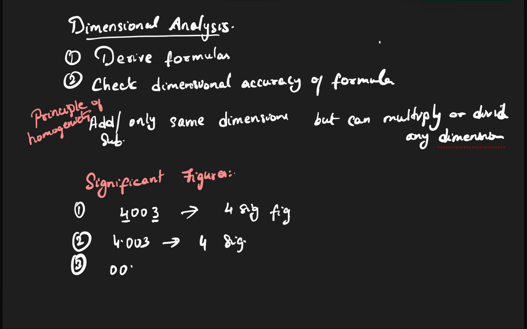Whatever zeros are coming before the number are not considered significant. So this has one significant figure, only one significant figure. These zeros are not considered significant because they are coming before the number. Okay, next,